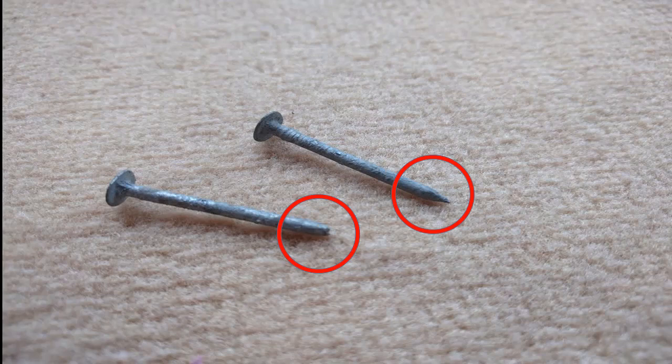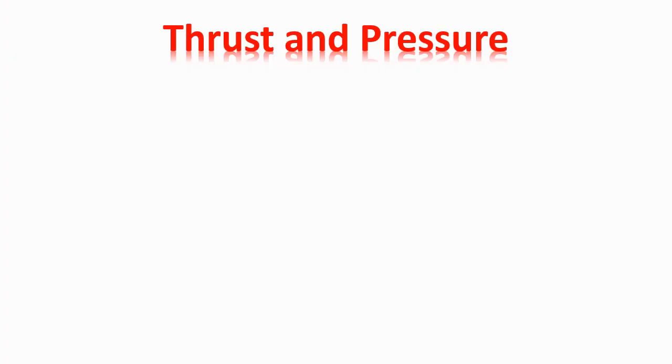It is also very difficult to hammer a nail which has a blunt end like this, but we can easily hammer a nail having a very sharp end. In order to understand all the above phenomena, we must know the concept of thrust and pressure.